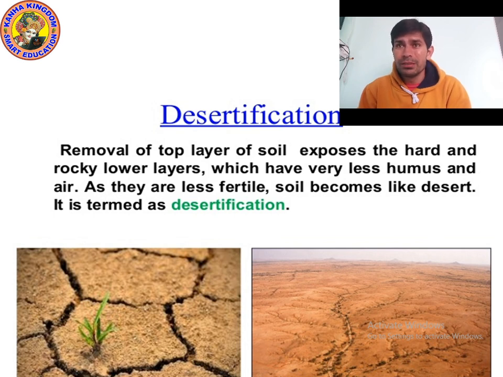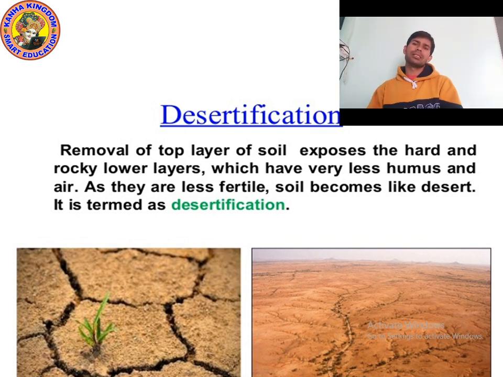So as it is less fertile, the soil becomes like a desert. This is known as desertification. So we can say that due to removal of the top layer of soil, the lower layer is exposed, and this is less fertile, so the soil becomes like a desert. It is termed desertification.